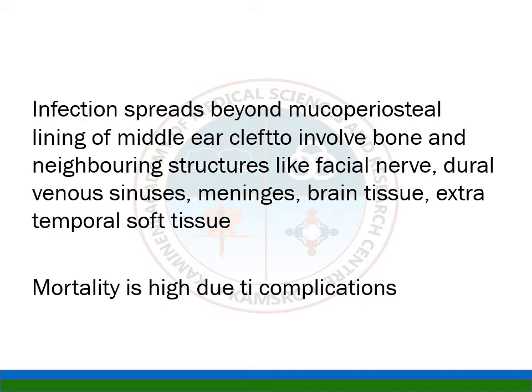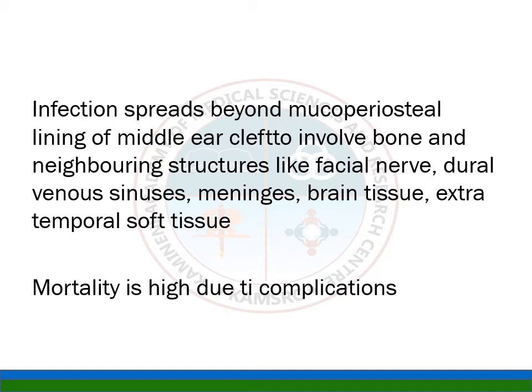The infection spreads beyond the mucoperiosteal lining of the middle ear cleft to involve the bone and neighboring structures like facial nerve, dural venous sinuses, meninges, brain tissue, and extratemporal soft tissue. This is the definition of complication.